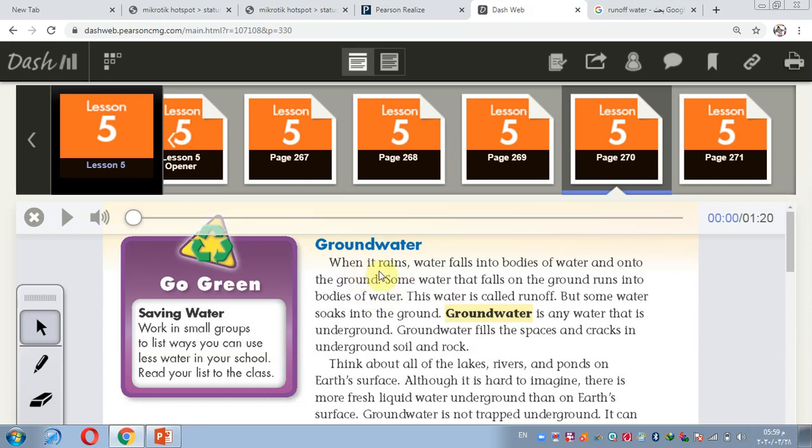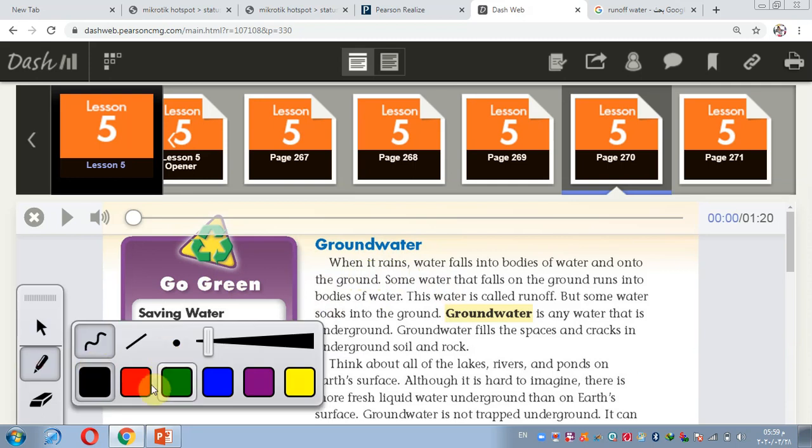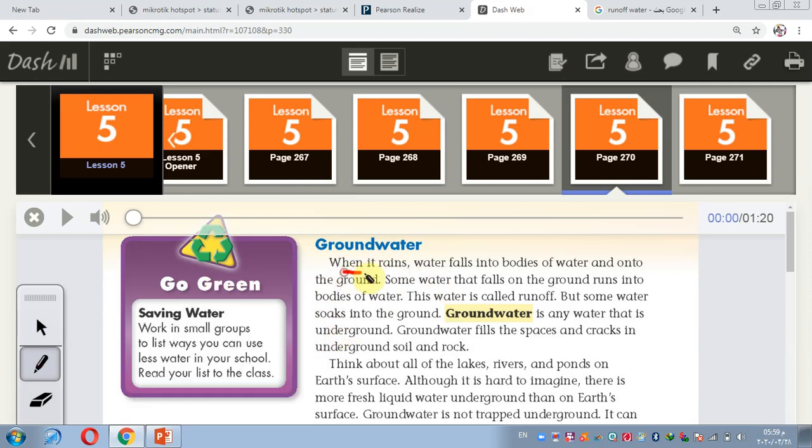Groundwater. When it rains, water falls onto bodies of water and onto the ground. Some water that falls on the ground runs into bodies of water. This water is called runoff.